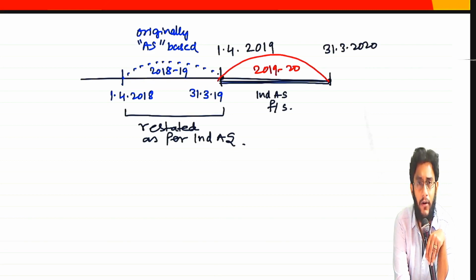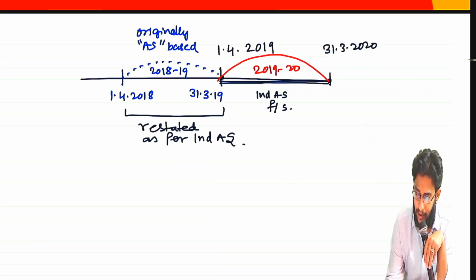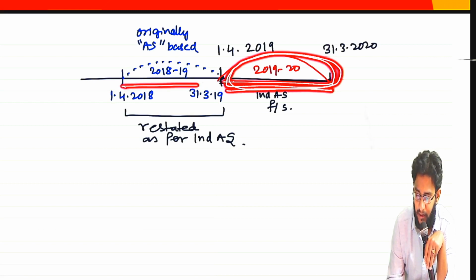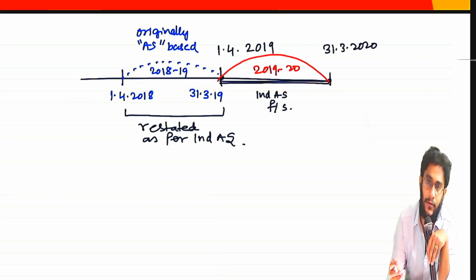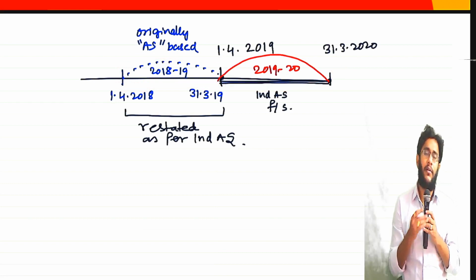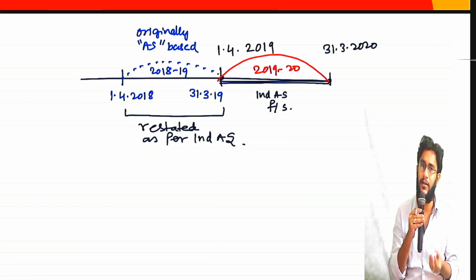So even though they have already accounted it, all the transactions of 2018-19 have to be re-accounted as per Ind AS. That means if a company has to present Ind AS financial statements for this period, it is as good as the company is applying Ind AS not just in this year but in the previous year also, because they have to prepare comparatives also. So it's as good as applying Ind AS from 2018-19. Now when you rewrite journal entries and apply all the measurement rules as per Ind AS, the balances of assets and liabilities obviously will change.